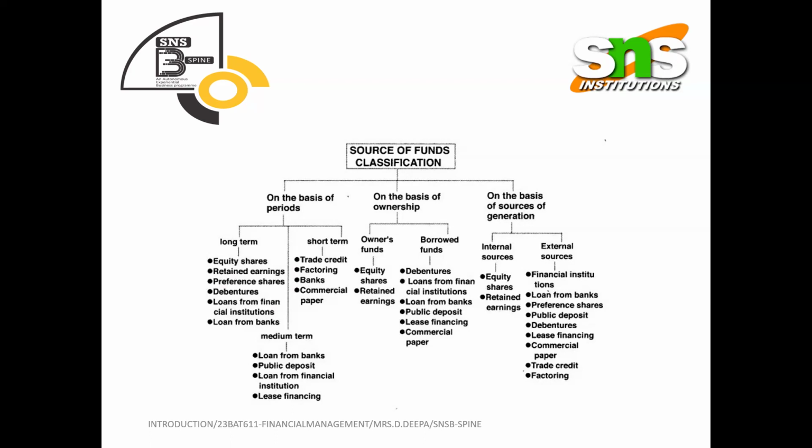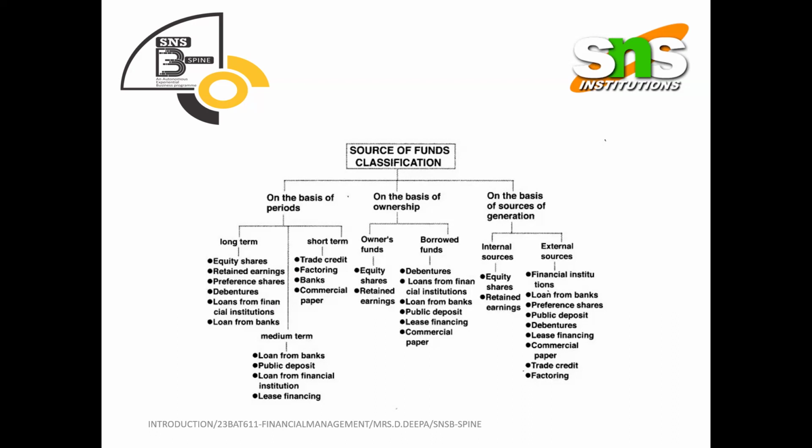And next is long-term loans from any financial institutions. Many long-term loans you will be paying for 5 years, 7 years, 10 years, a long period of time. We may approach financial institutions for loans of that long duration. All these things come under the category of external sources.